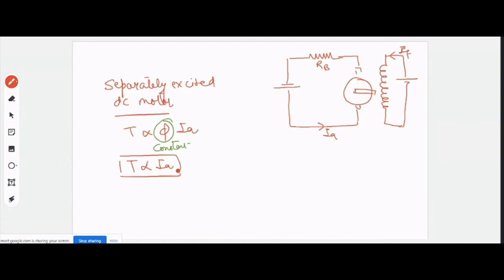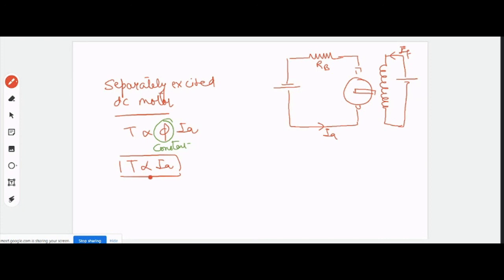This torque also depends upon the direction, the sign, of this current, right? So to have the torque in the reverse direction, we wish to have this current in the reverse direction. I think it's clear.